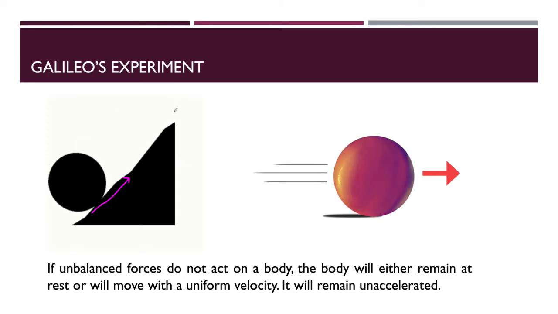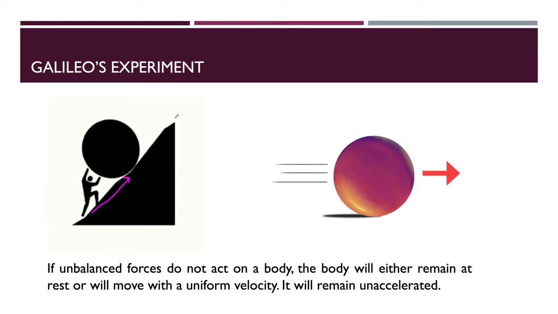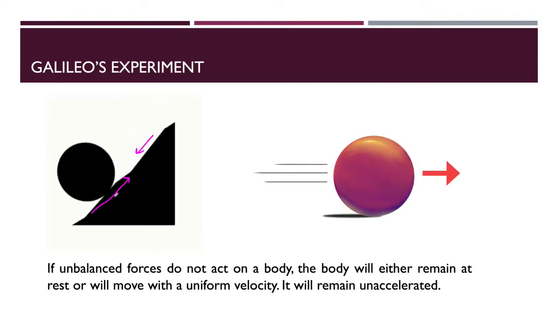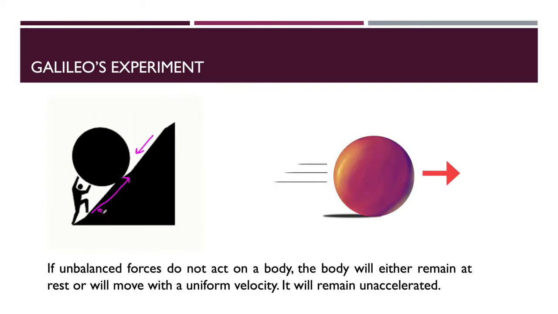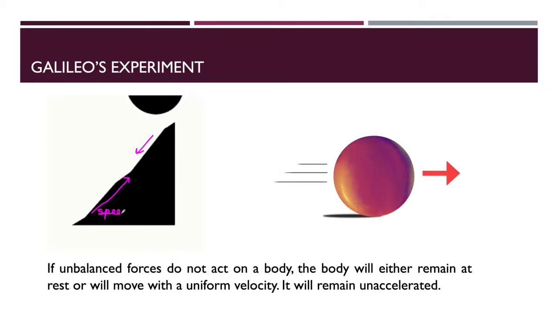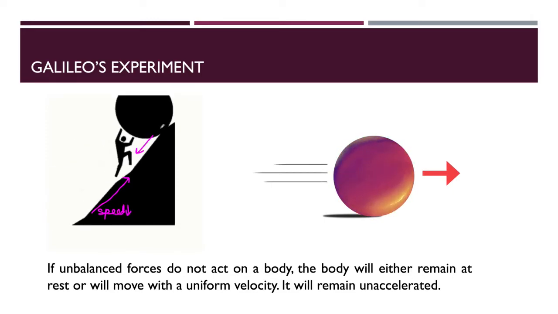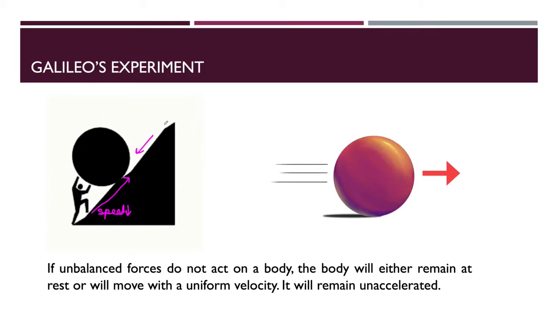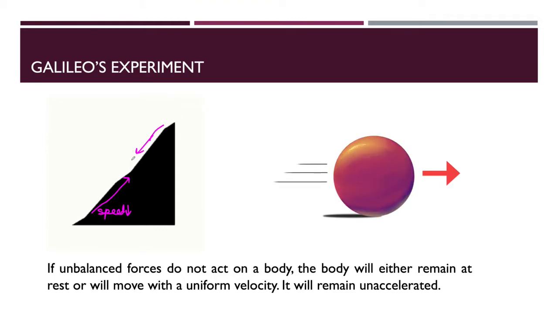But when you push the stone downwards from the top of the hill, the speed will be high. So when you take it in the upward direction, the speed will be less, but when the stone comes from upward to downward, the speed will be high.